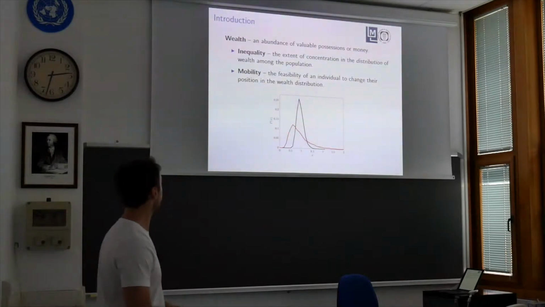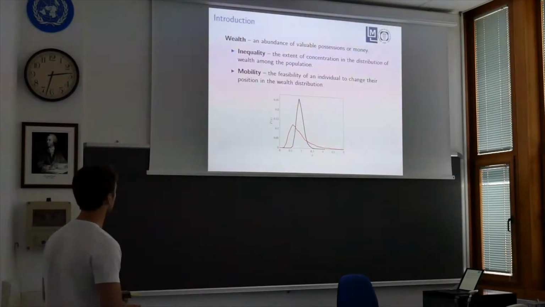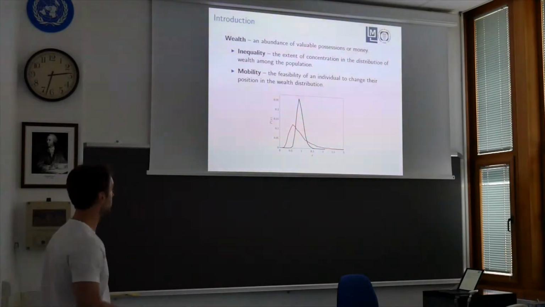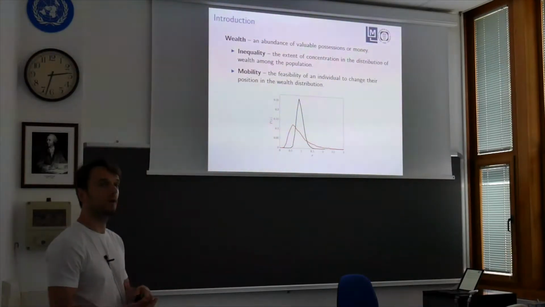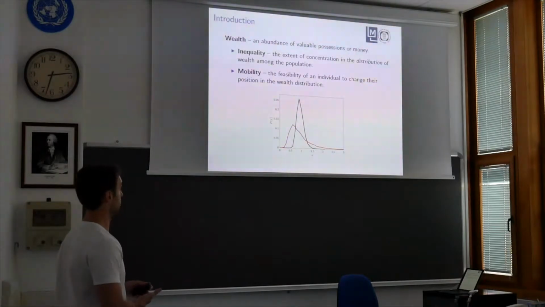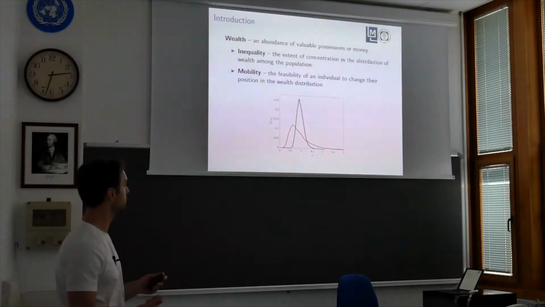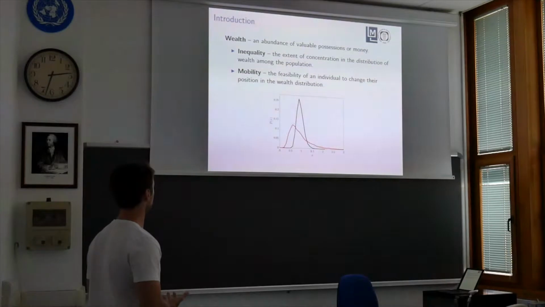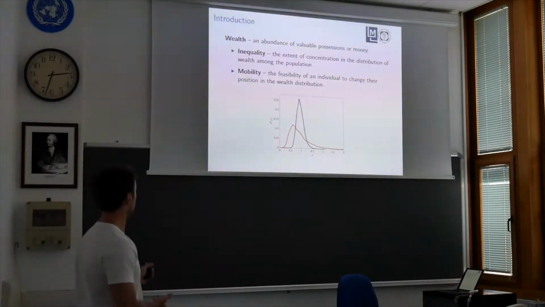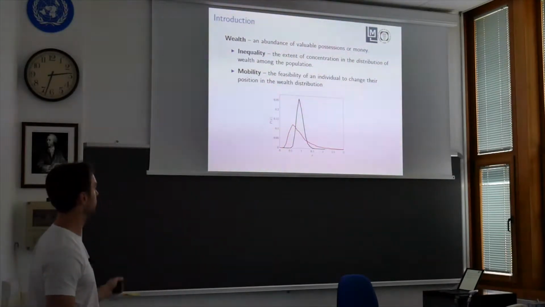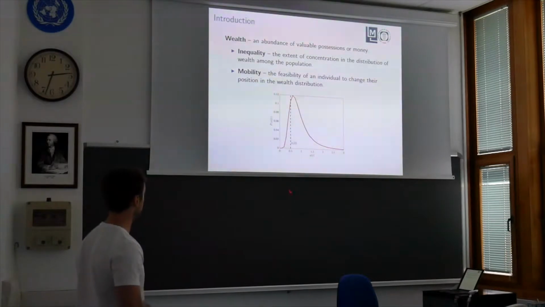On the other hand, when we try to describe mobility, mobility is a dynamic concept. It tries to uncover how the wealth of one person evolves among the distribution of wealth during different time spans. To understand this concept, let us look again at the second distribution and add a subscript t.